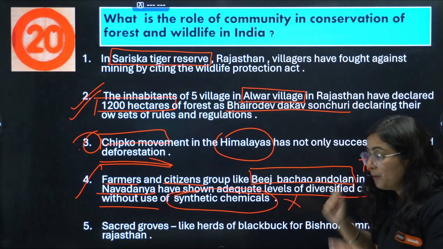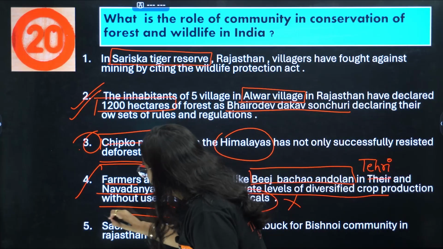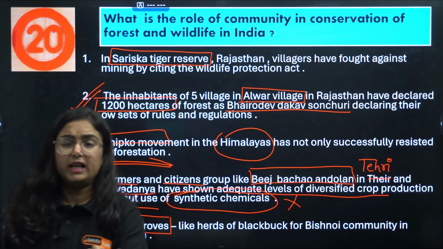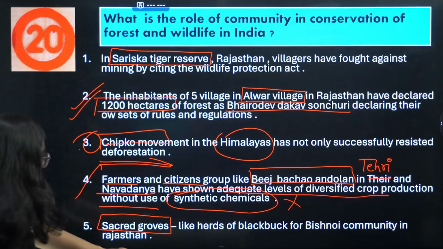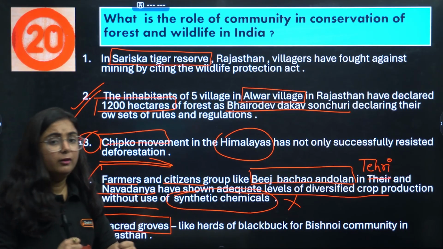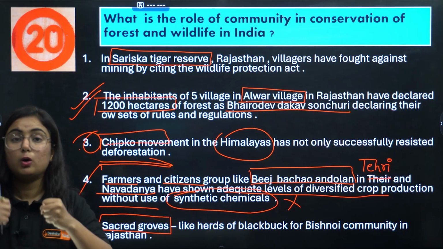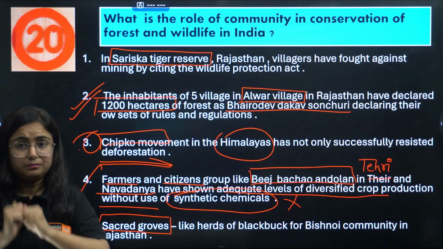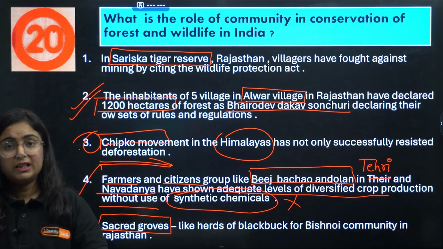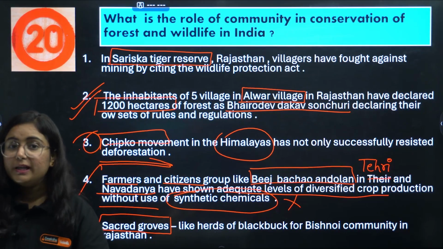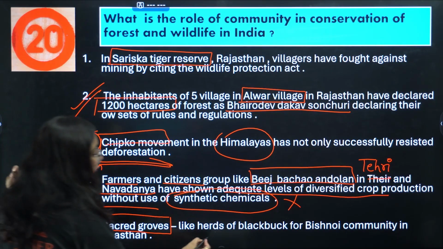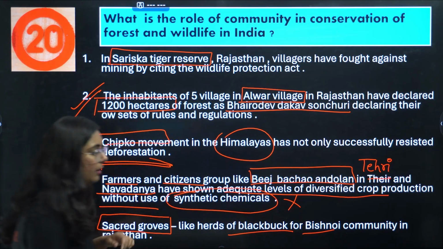And the fifth and most important point is that we treat our forest and animals as sacred groves. Now what are sacred groves here? Basically, we consider it so sacred or holy that we will never ever degrade it. Okay, we will never cut the forest because we find it homely. We worship it. For example, we have the example of black bucks worshipped by the Bishnoi community that lives